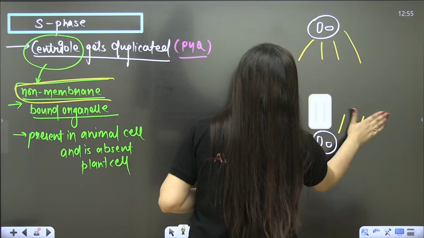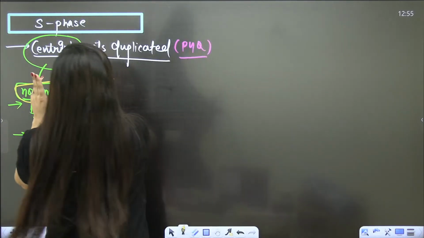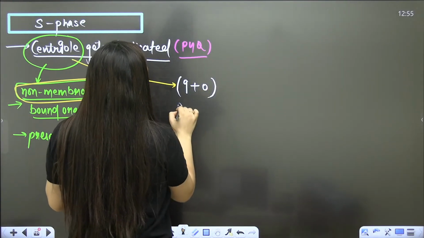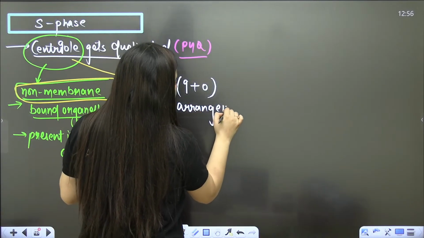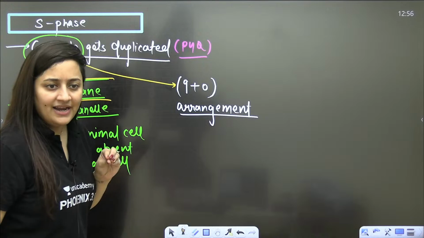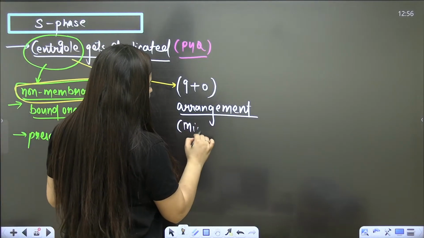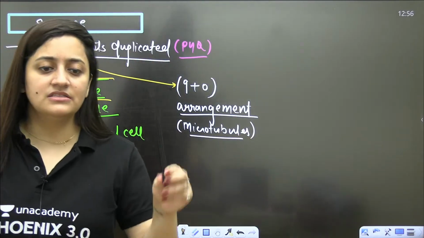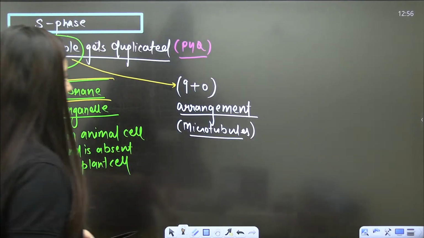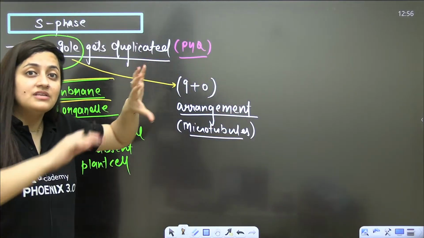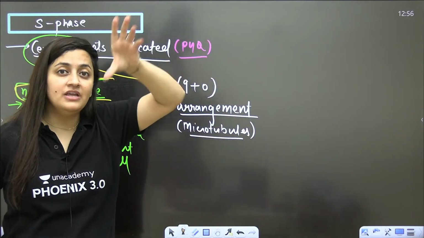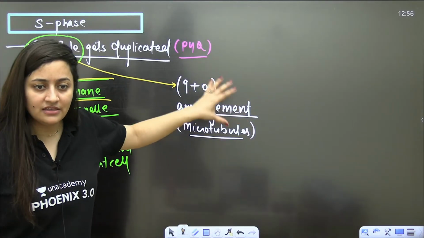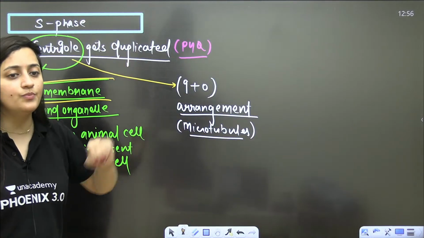So basically, what is going to happen? And one more thing, just for your revision: the centriole has a 9 plus 0 arrangement. It is made up of microtubules actually. So this is the arrangement of the microtubules, 9 plus 0 arrangement. The centriole somewhere looks like a cartwheel. At the periphery you will see 9 triplets, and in the center there are only other proteins. So from the chapter Cell you can revise it.